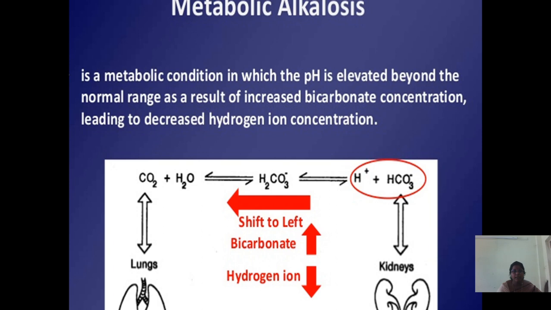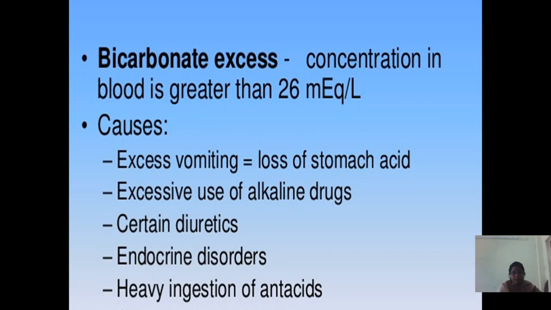Next comes metabolic alkalosis. It is a metabolic condition in which pH is elevated beyond the normal range as a result of increased bicarbonate concentration, leading to decreased hydrogen ion concentration. This is opposite to metabolic acidosis. Carbon dioxide plus water in lungs gives rise to carbonic acid, that gives rise to hydrogen ion plus bicarbonate. Bicarbonate in the kidneys, shifted to left. The concentration in blood is greater than 26 milliequivalent per liter.